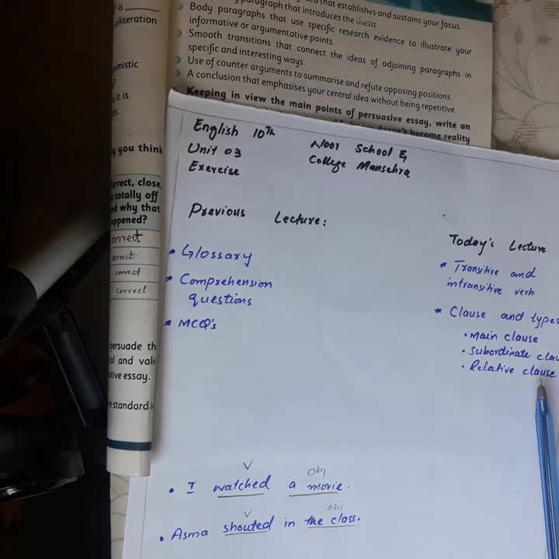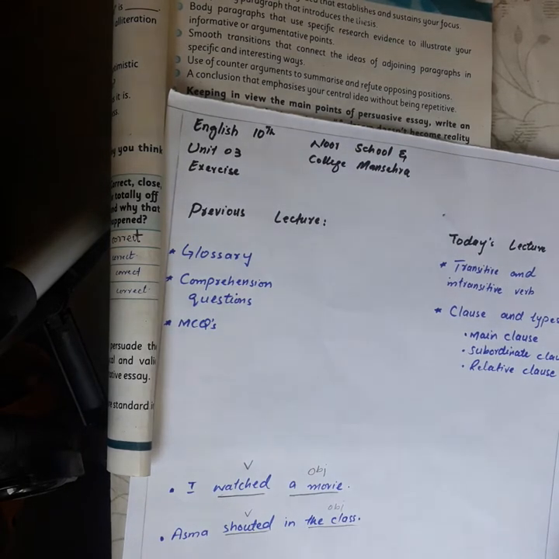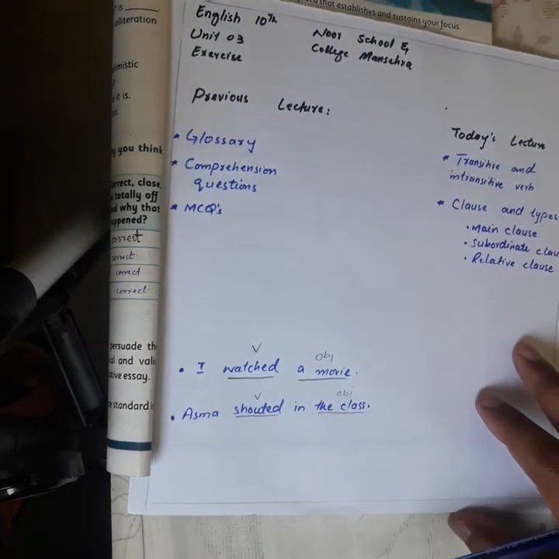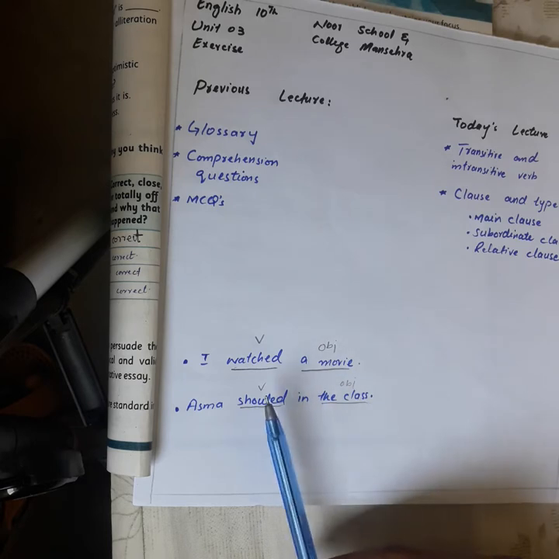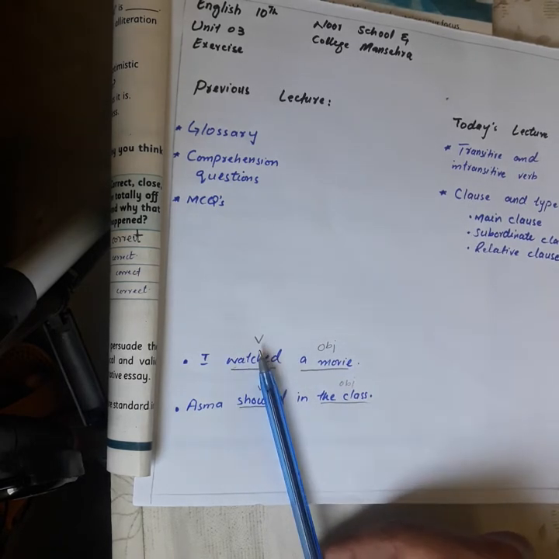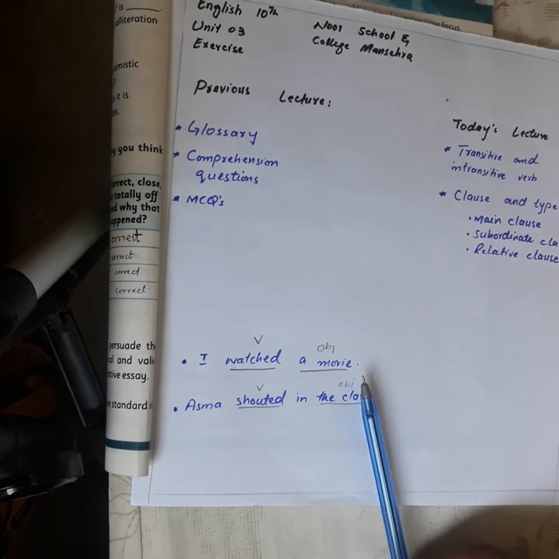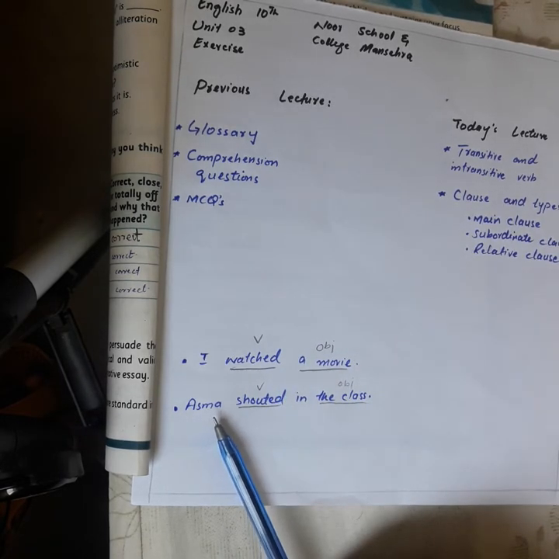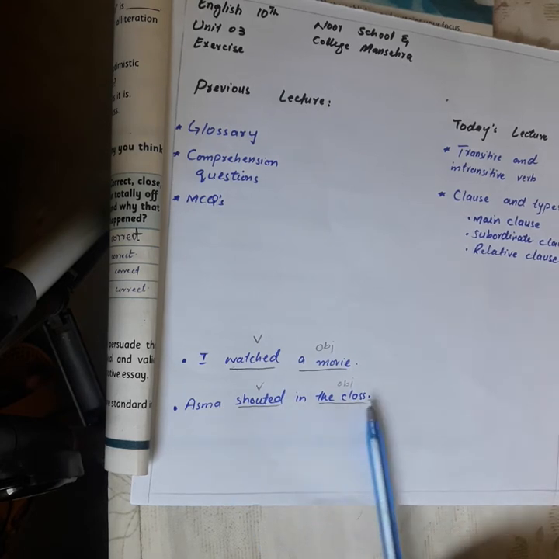Dear students, now we move toward the grammar portion of the exercise. First we have transitive and intransitive verb. Before moving toward them, look at these two examples. I watched a movie. The second example is Asma shouted in the class.